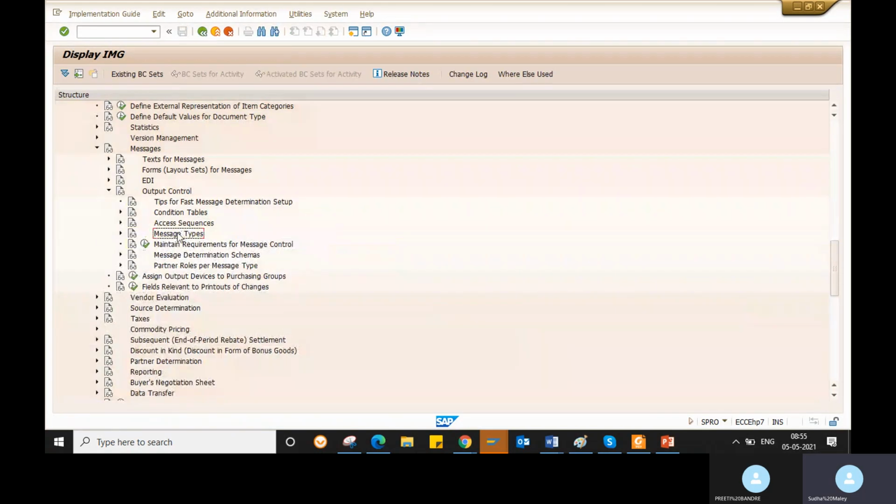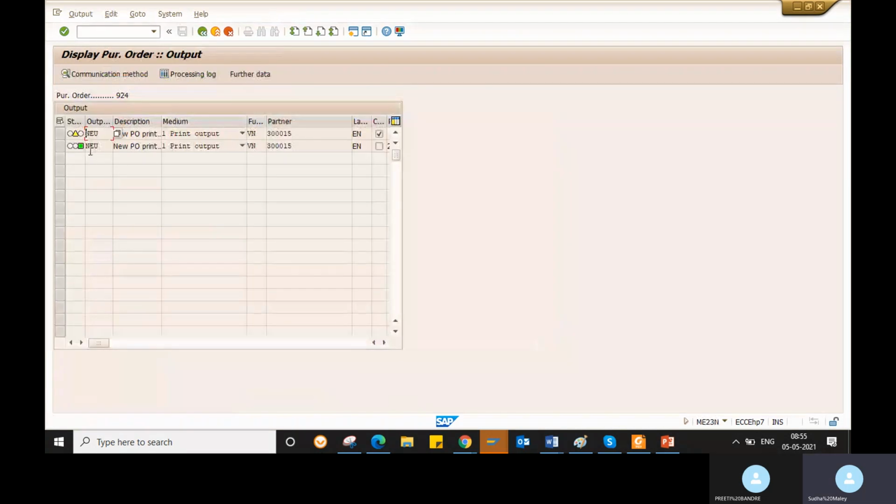The next step is you need to create a message type. The message type is what we also call the output type. In the conversion they will call it a message type. If you want to create a new message type, NEU is a standard message type. If you want to create a new one, you need to create it with a